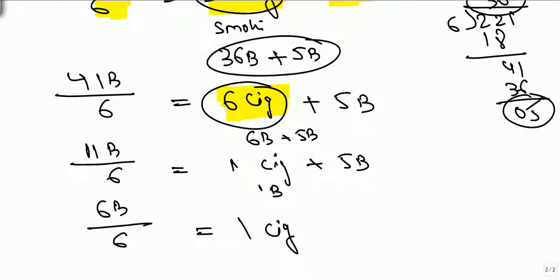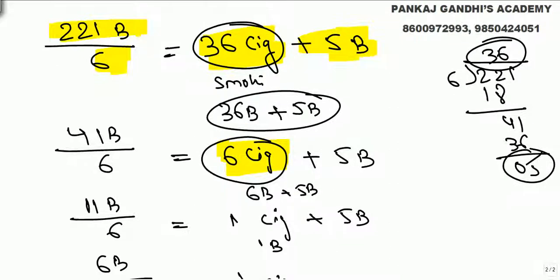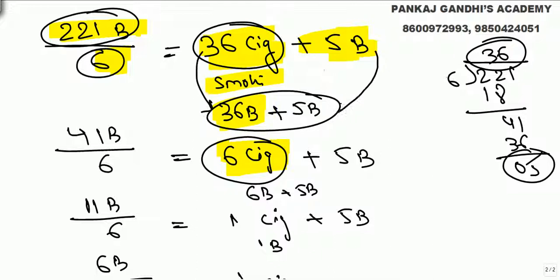I repeat what all we did. Simple logic: when we smoke a cigarette, a butt will always be generated. 221 butts, 6 butts, 1 cigarette. So he gets 36 cigarettes and 5 butts left out. By smoking these 36 cigarettes, we get new 36 butts, and with the 5 butts, we get a total of 41 butts.